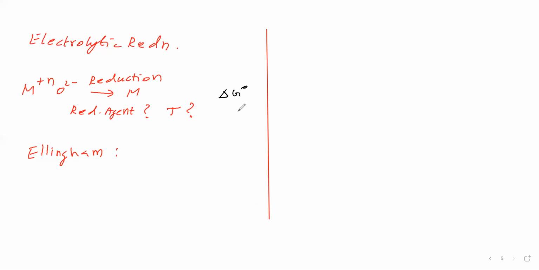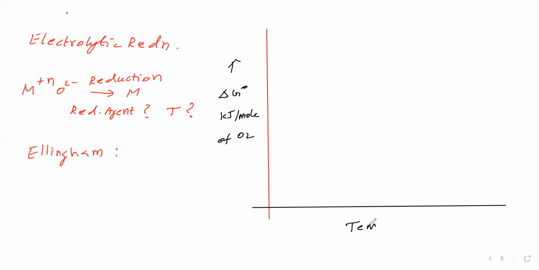Delta G naught we will take in kilojoule per mole of oxygen on this axis. Then on the other axis we will take temperature. We have taken temperature on that axis. Okay. Now we will see the graph.